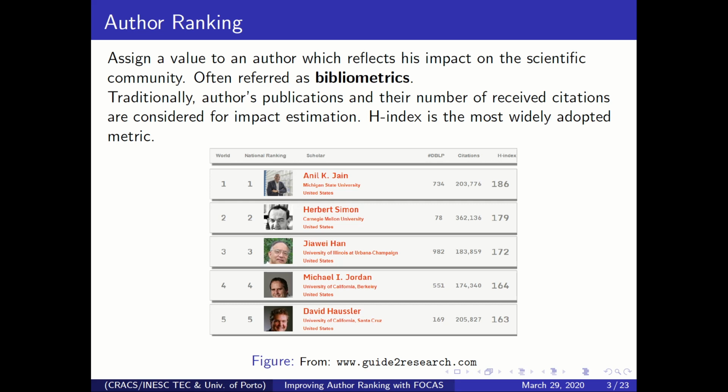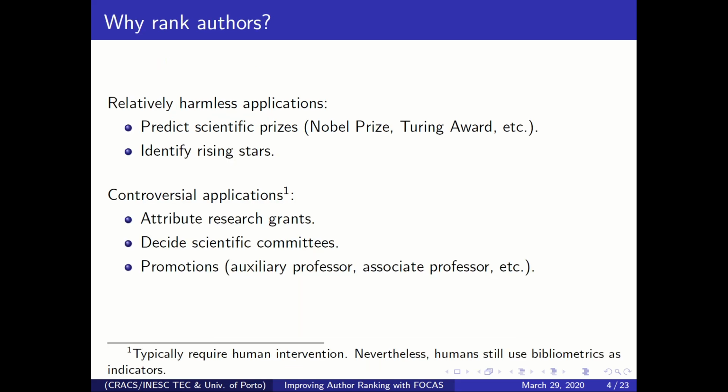So to start, the author ranking problem basically consists of a task of assigning a value to an author, which in a sense reflects how much the author has contributed to the scientific community. These kinds of values are often referred to as bibliometrics, and traditionally they are calculated using the author's publications and the number of citations received. If you go to a lot of bibliographic databases, you'll see these indicators everywhere. For example, Google Scholar and Guide to Research use a lot of each index to rank the authors that they have there. So why do we want to rank authors?